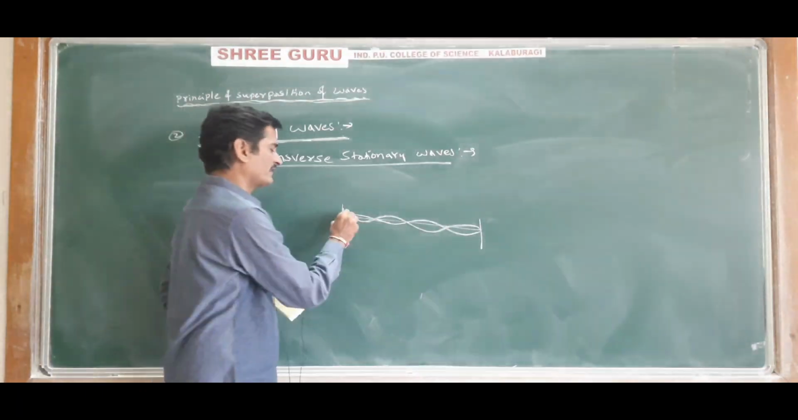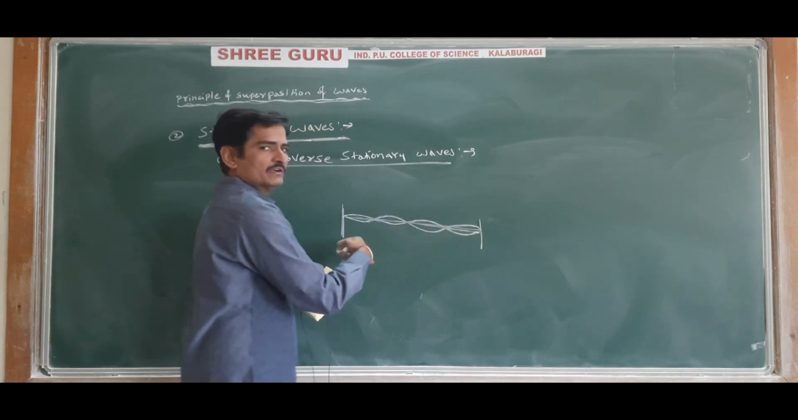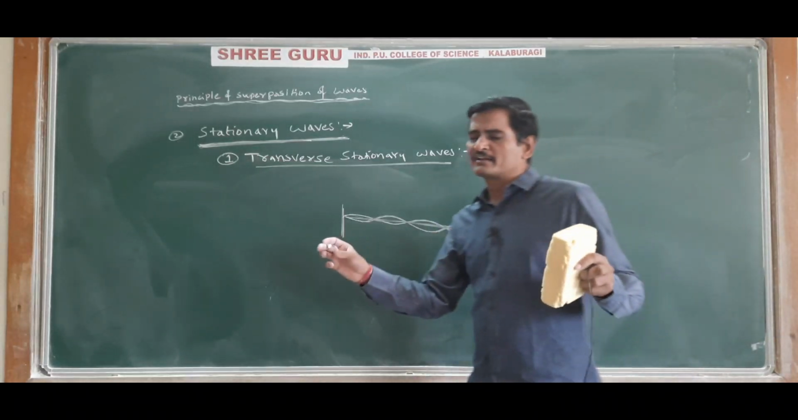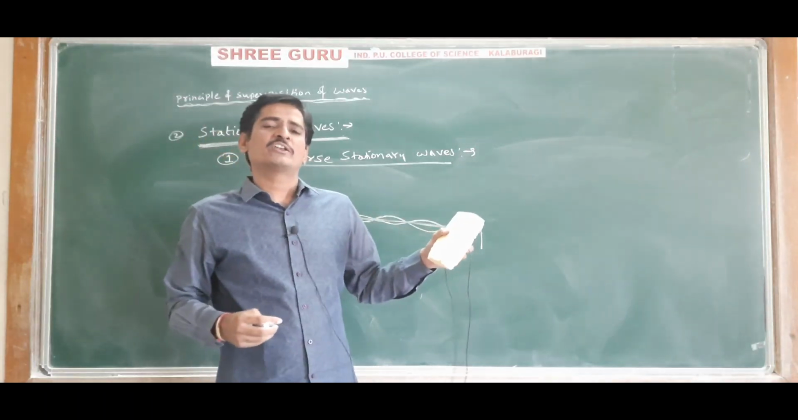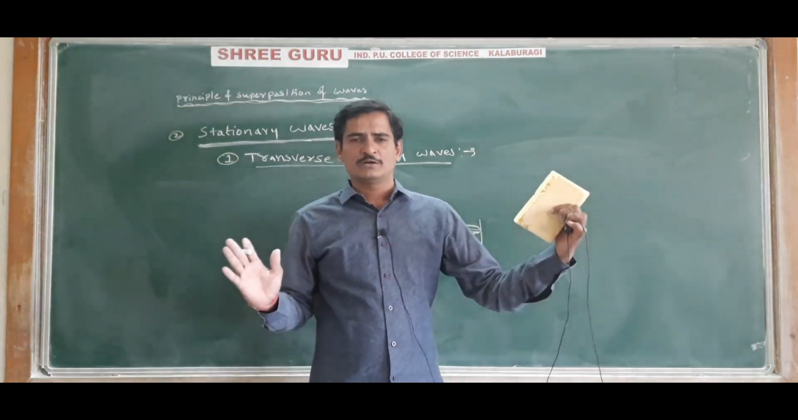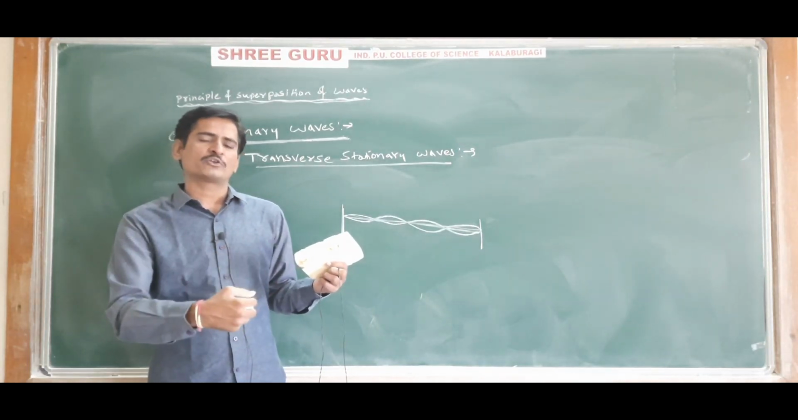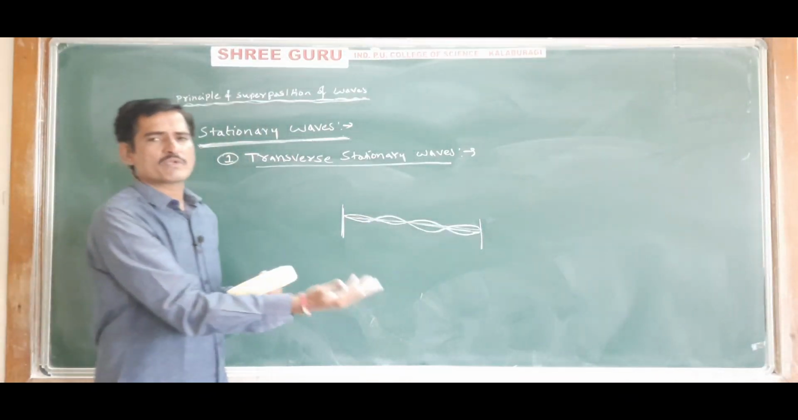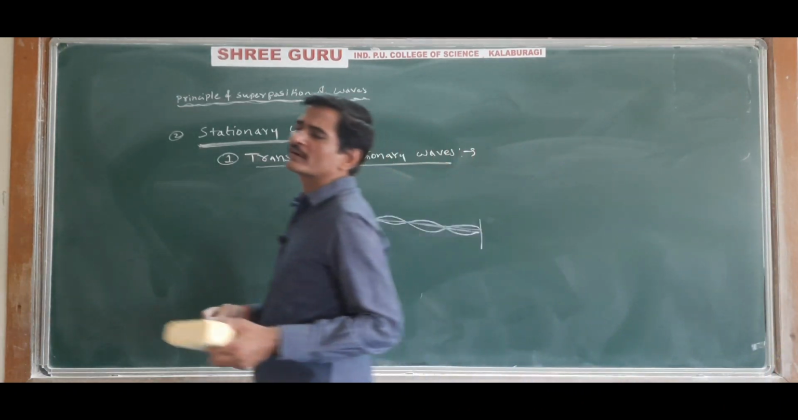This is a string. On this string one wave is incident and the reflected wave will come, and then the reflected wave and incident wave both will overlap and they will produce the stationary wave. Or on the wires of a musical instrument, like a sitar or guitar, the wires are fixed between two fixed boundaries, and when a disturbance is produced in one wire, that disturbance is reflected back, and the reflected wave and the incident wave together will produce the stationary wave. So it is called transverse stationary wave.